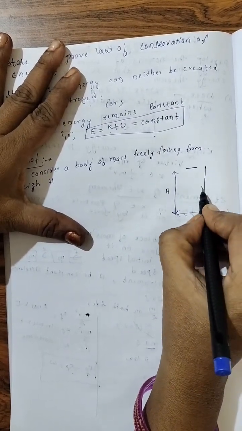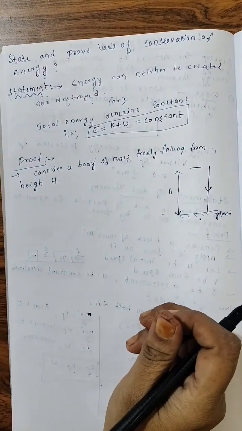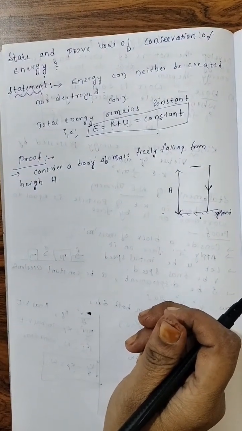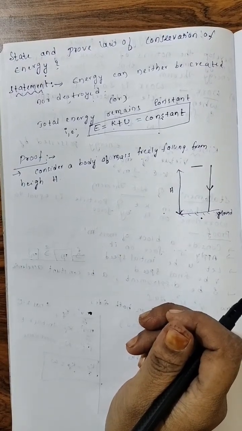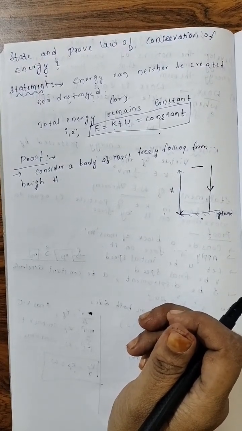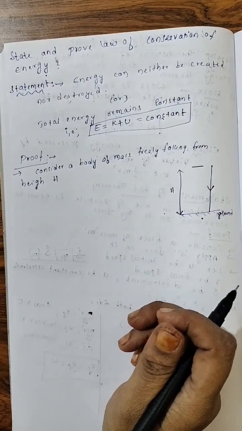It is a freely falling body. Freely falling body means the bodies which fall due to the gravitational pull of earth or gravitational force of attraction. Such bodies we call freely falling bodies.